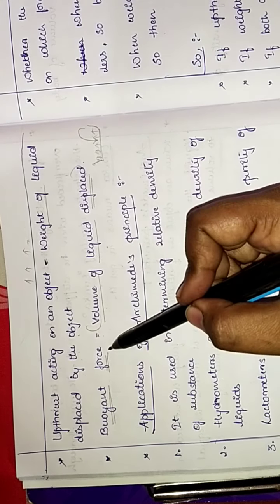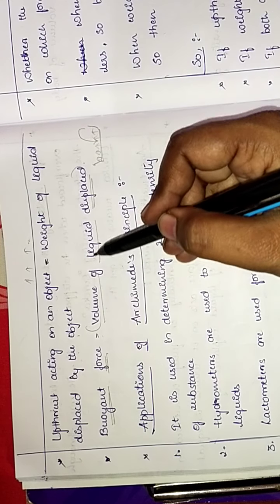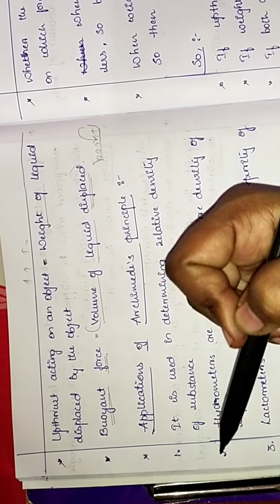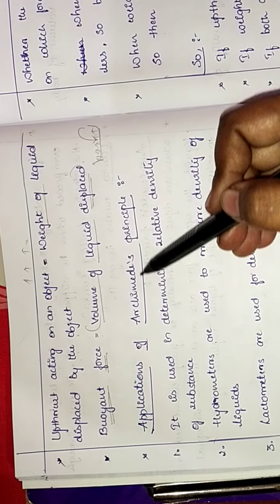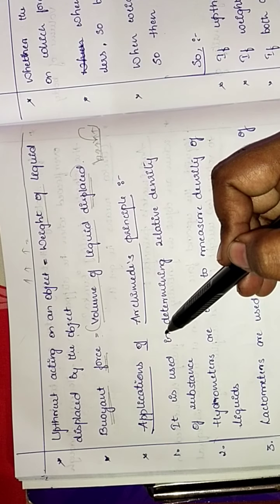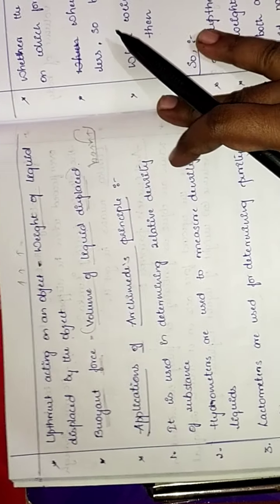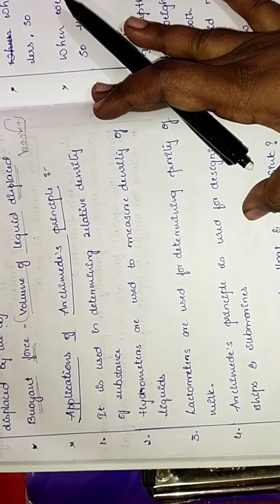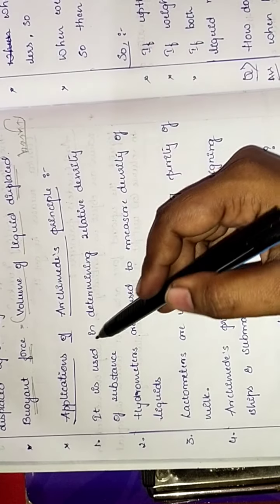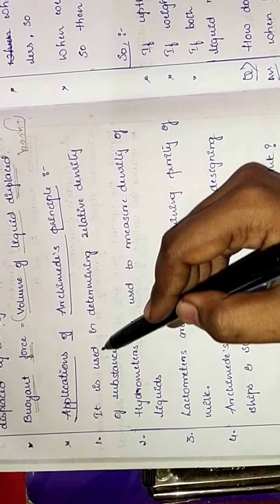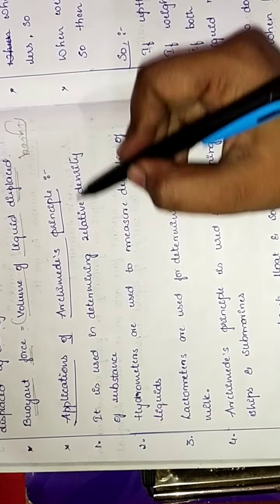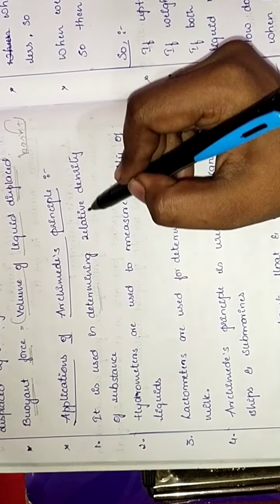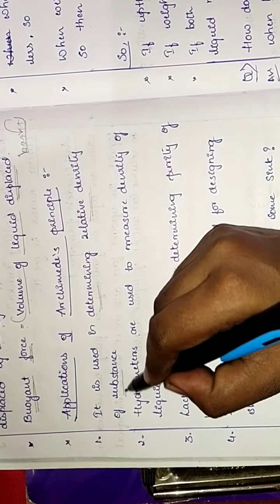So buoyant force is nothing but the weight of the volume of liquid displaced. Got it? So we do have some applications for Archimedes principle. Let us go through them. The first one is that it is used in determining the relative density of a substance.